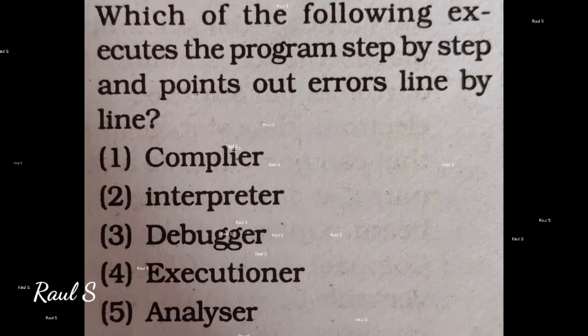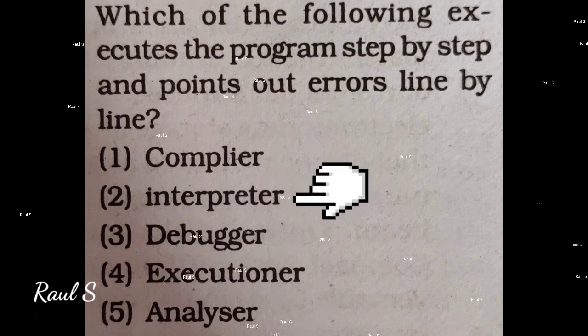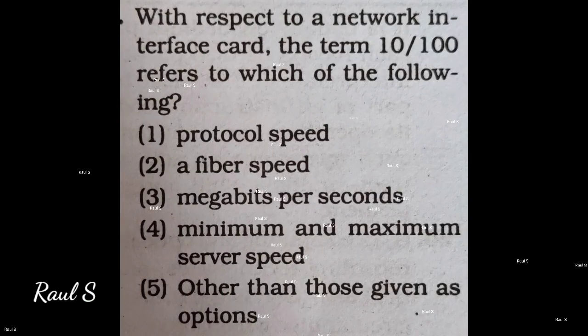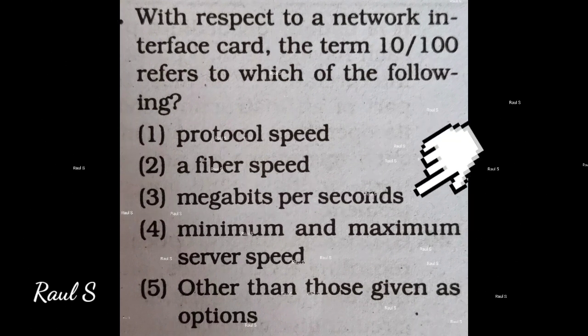Which of the following executes the program step by step and points out errors line by line? Answer is interpreter. Second one. With respect to a network interface card, the term 10 by 100 refers to which of the following? Answer is third one, megabits per second.